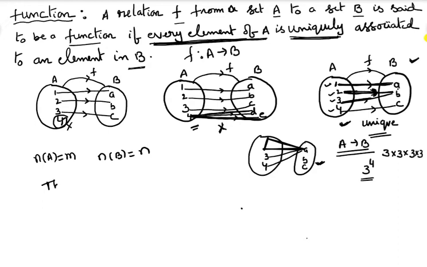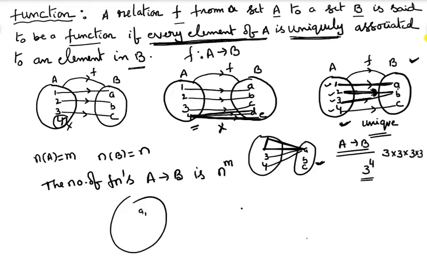Then the number of functions from A to B is n power m, because in this set we have A1, A2, A3 and so on up to Am, m elements, and in this set we have B1, B2 and so on up to Bn, n elements. The first element has n options, the second element also has n options, the third element also has n options. So every element has n options.